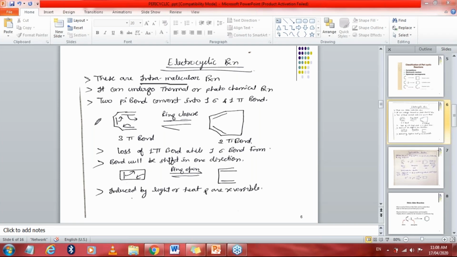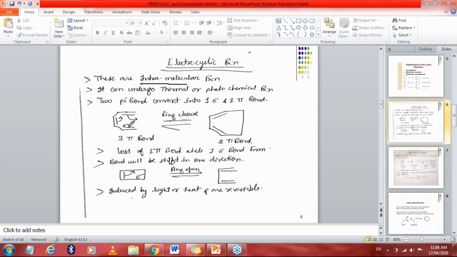As you can see, this is particularly one compound. In that compound, as I told you, in the pericyclic reaction electrons will be rearranged. So in this pericyclic reaction, intramolecular means within the molecule, electrons will be rearranged. It can undergo a thermal or photochemical reaction. I had told you, in the pericyclic reaction there will not be any type of catalyst or any type of reagent. There will be only a condition, that is thermal and photochemical reaction.